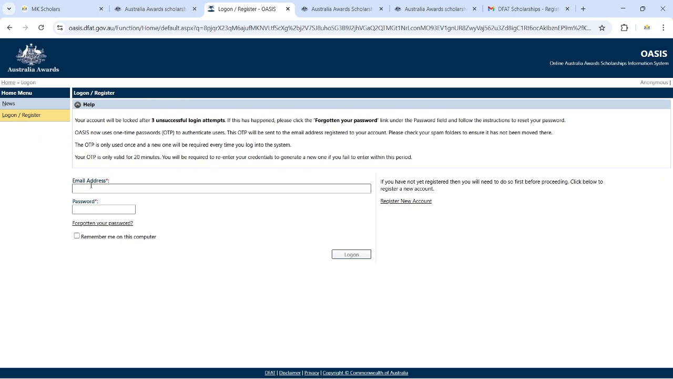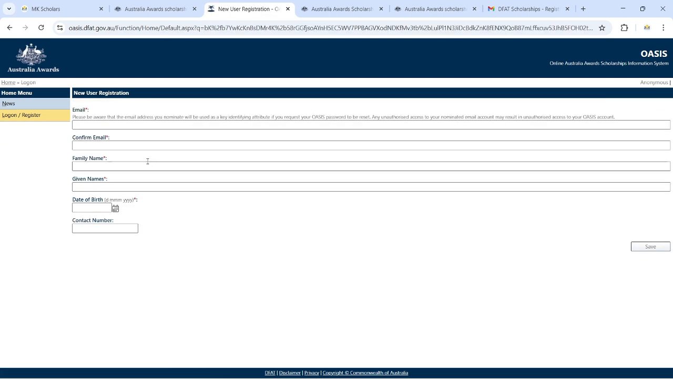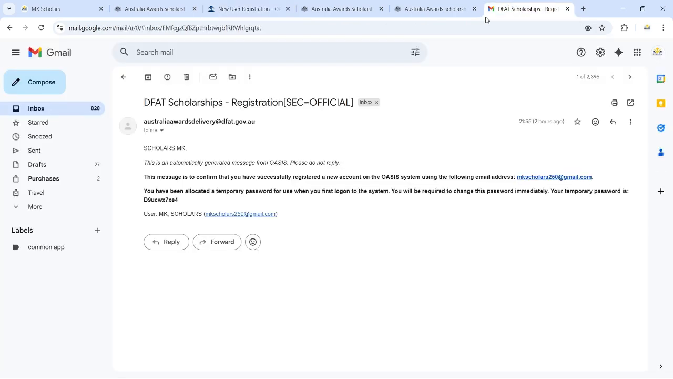If you have an account, you can log in with your email. You can see we already have an account, but if you don't have one, you have to click register new account, fill out this form, and then submit it. You click save, and then this is the email that you're going to receive, with a password that you'll use to continue your application. This is how to do your application.